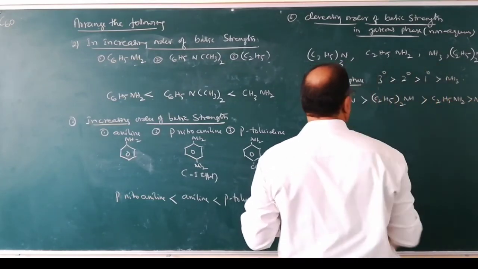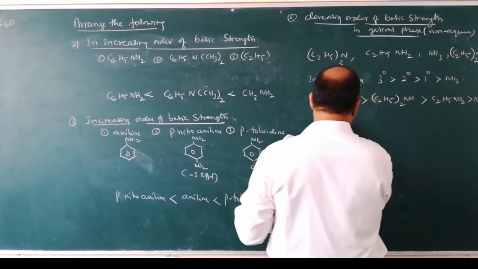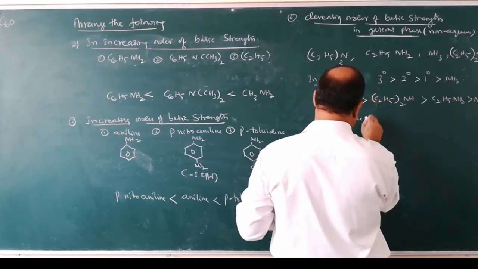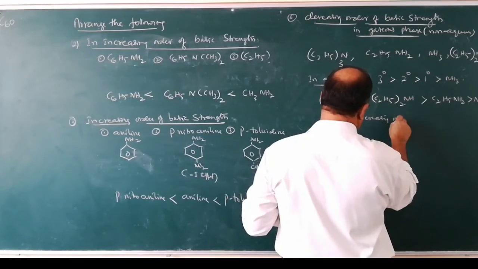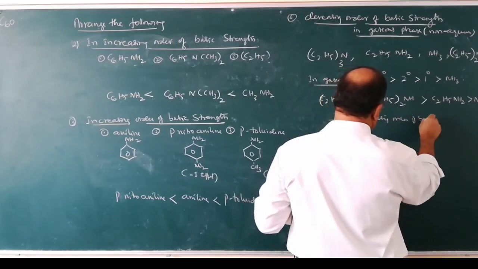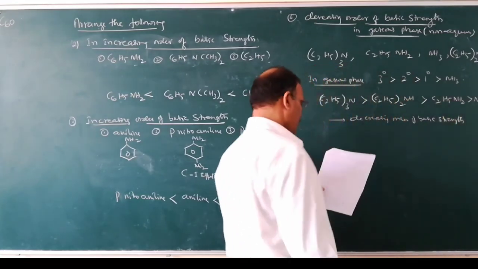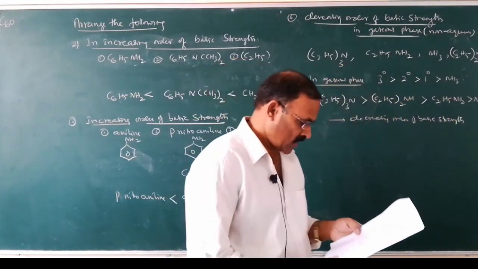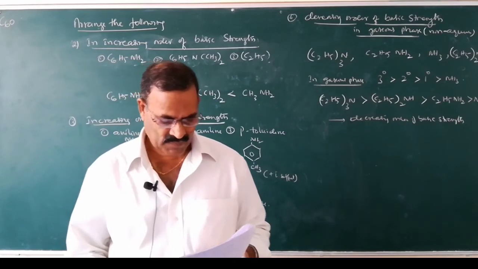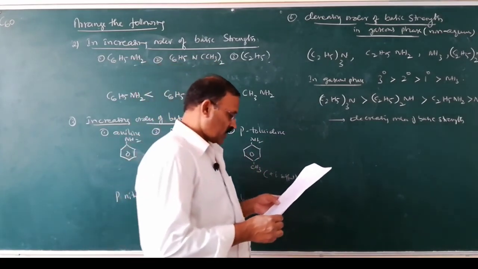So this is the decreasing order of basic strength. So like that, and I will give another example.